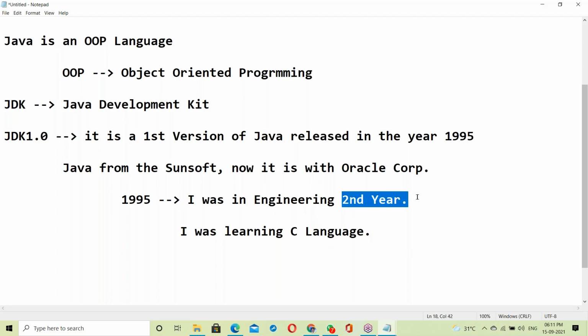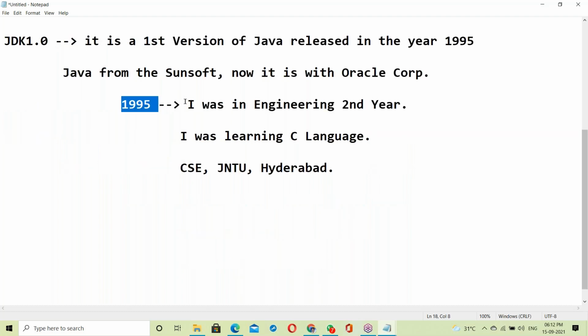I studied computer science engineering at JNTU Hyderabad campus, from 1993 to 1997.